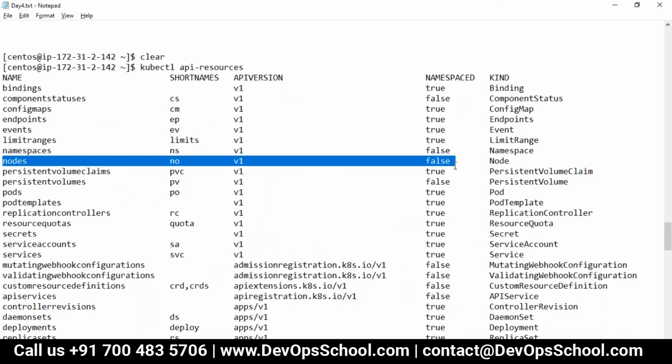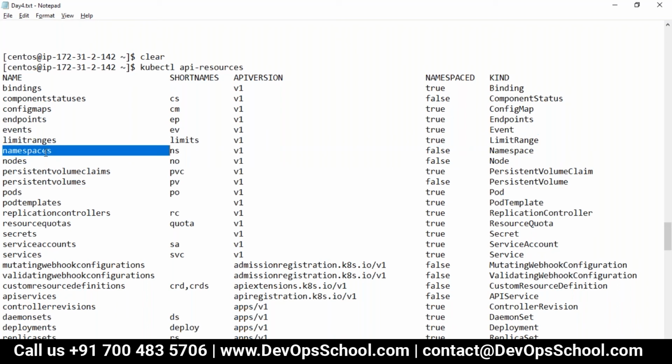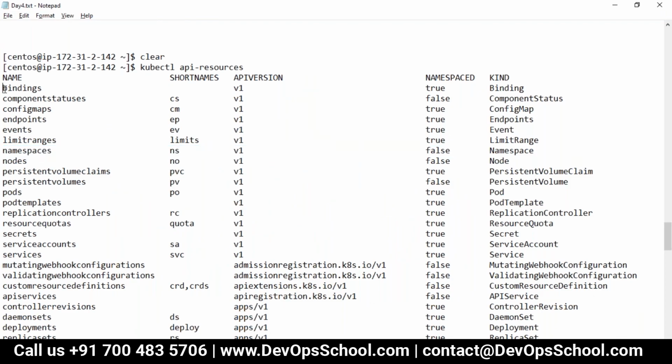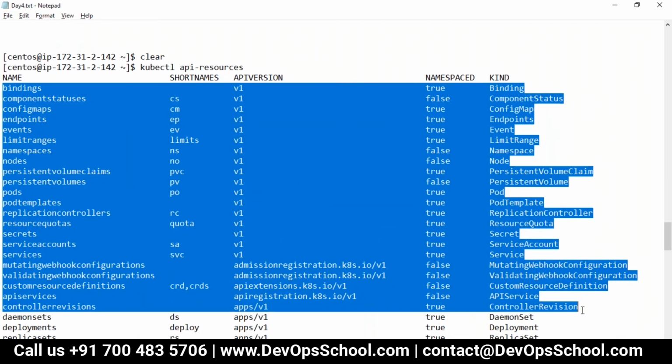Now if you see, namespace itself is also false. Why? Because namespace itself is not inside a namespace. Namespace is created at the cluster level. So yes, namespace is false. In a simple way I'll tell you, if you want to know which resources you can create at namespace level, you can see that here, and which resources you can create at cluster level, you can see that here.